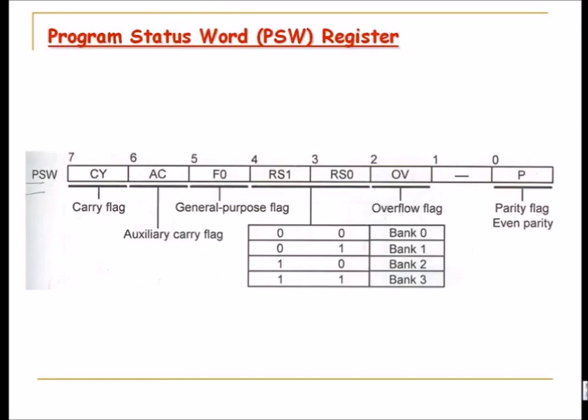And F0 is a general purpose flag, and there is an auxiliary flag. Whenever a carry is generated from D3 to D4, an auxiliary carry gets generated, and whenever there is a carry beyond the D7 bit, the carry flag gets generated. Depending upon the number of ones in the operation, we call it parity, and the parity flag gets generated. If the ones are odd, we have odd parity, and if the ones are even, we have even parity.